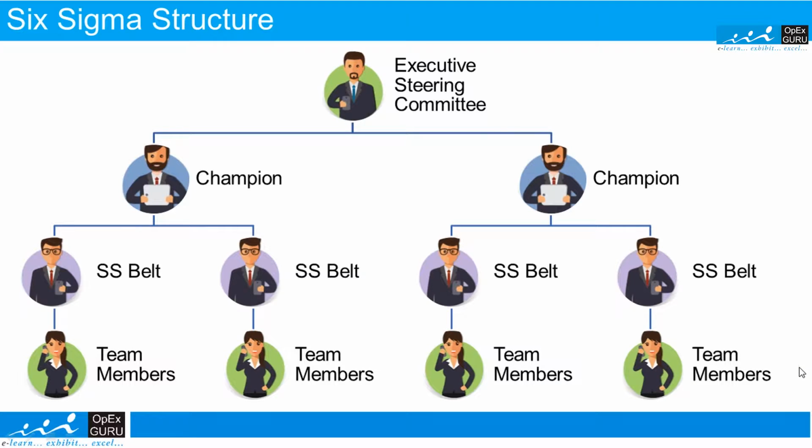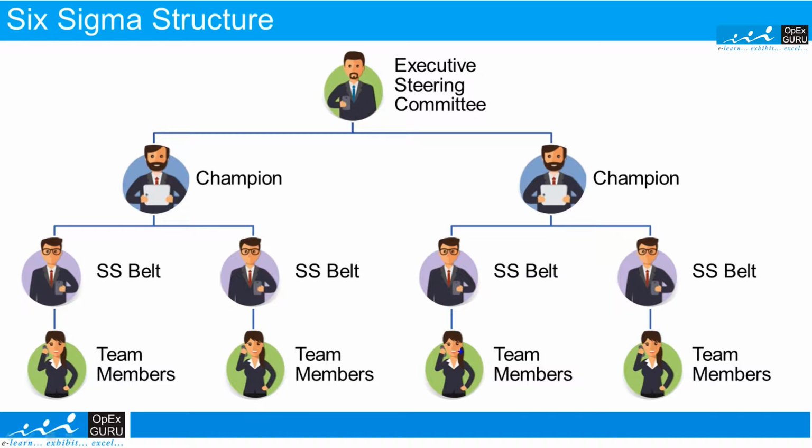Now, what is the Six Sigma structure? Typically, a Six Sigma structure looks something like this. So, we have an executive committee or a top level committee. Then we have champions, who are senior people driving the projects and selecting the projects. Then we have Six Sigma belts, like green belts and black belts. And then we have team members. So, this is a typical structure of a Six Sigma organization.